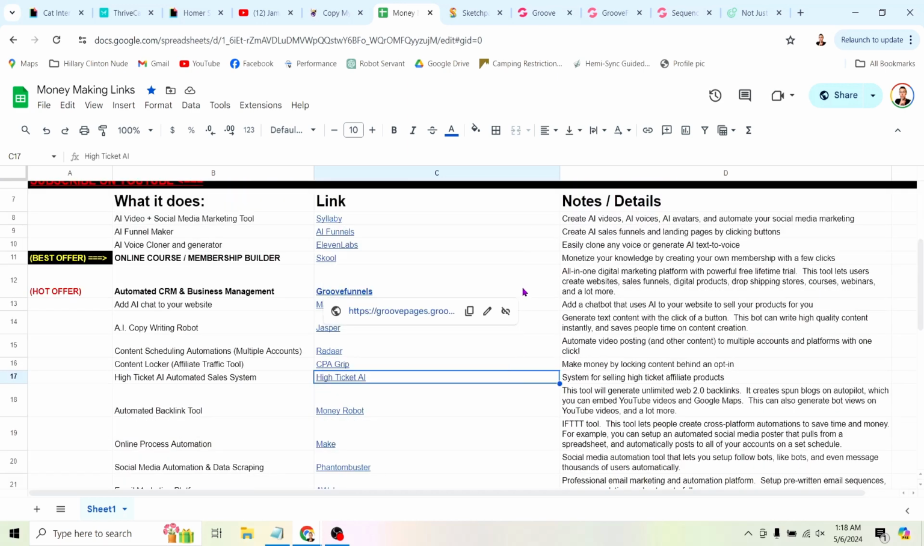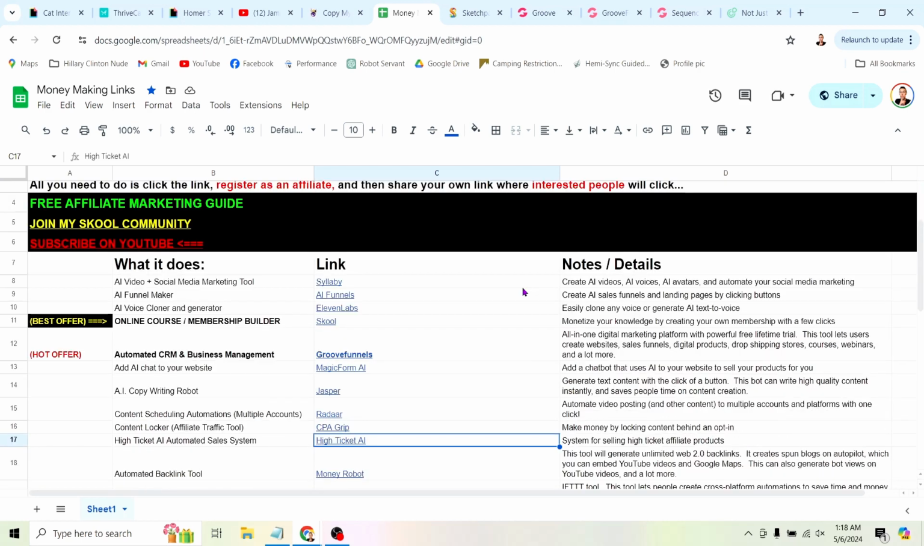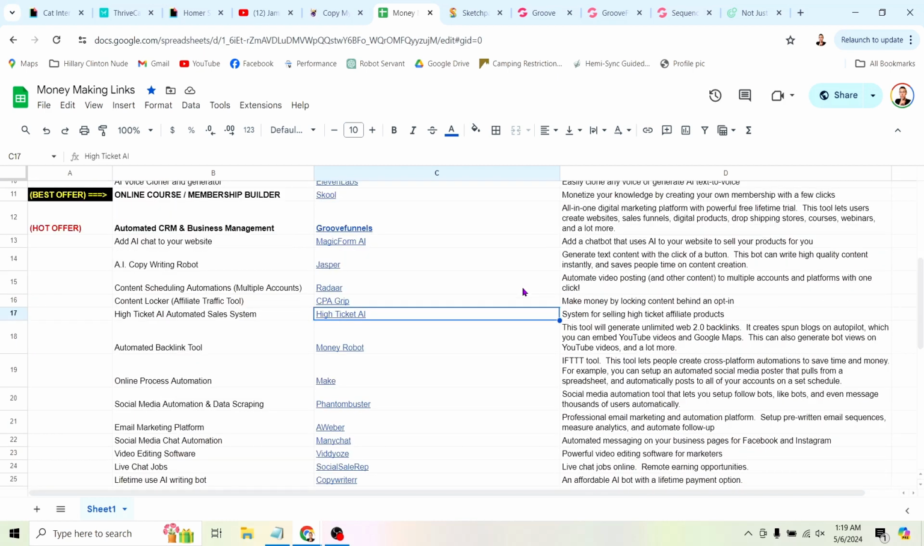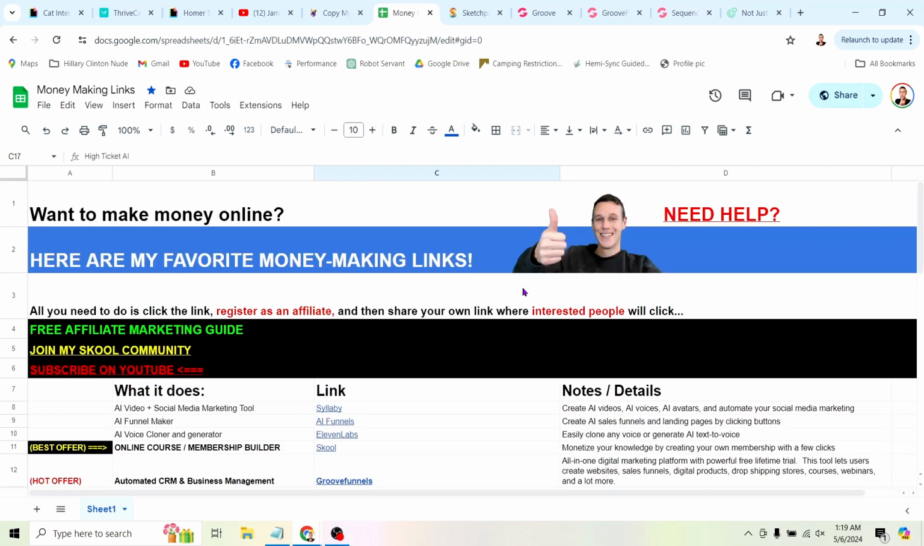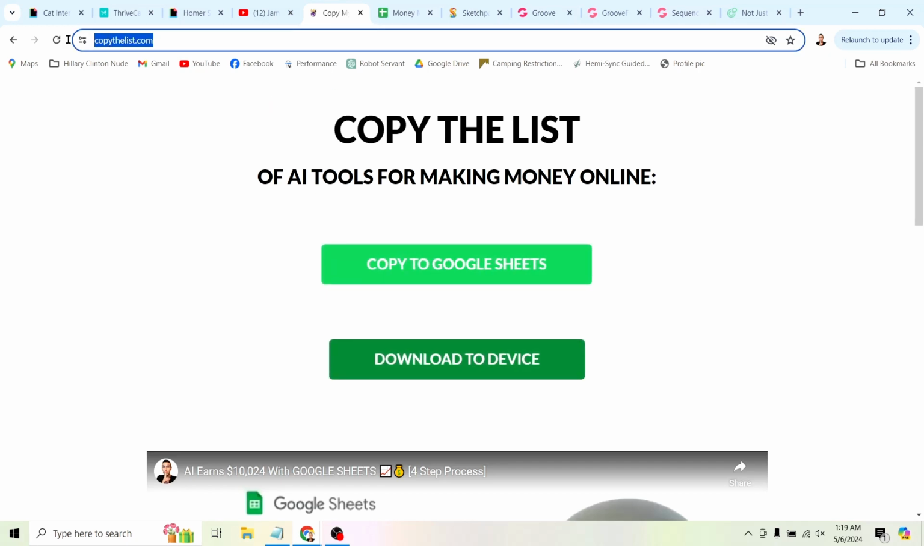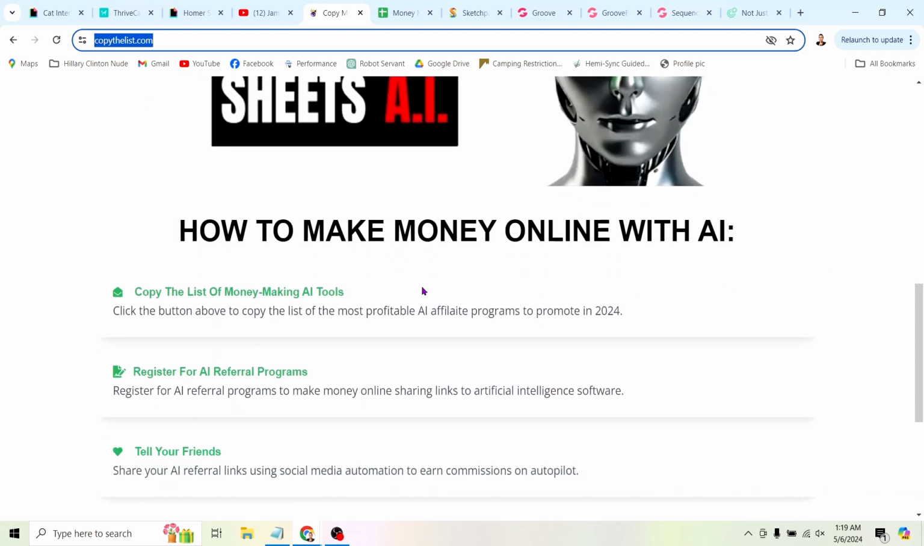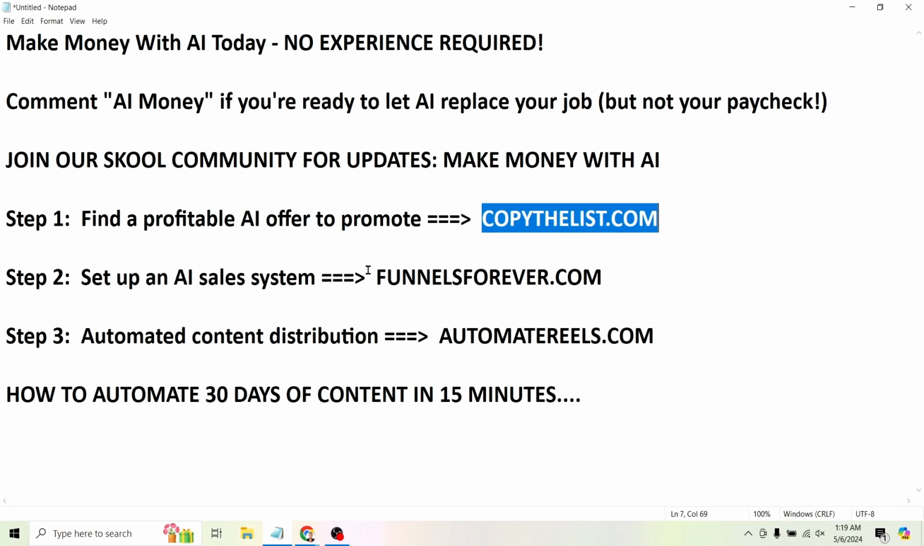You know what they say, back in the gold rush, the people who made the most money were the people selling the tools. So rather than doing something complicated and convoluted and having to learn how to use all of these AI tools, why don't you just sell them to other people who can use them to make money online? So to get started, all you have to do is head to copythelist.com, click one of these buttons to make a copy of the spreadsheet, and then you can make money online sharing these links. So that's the first step.